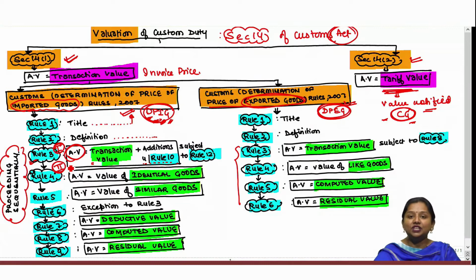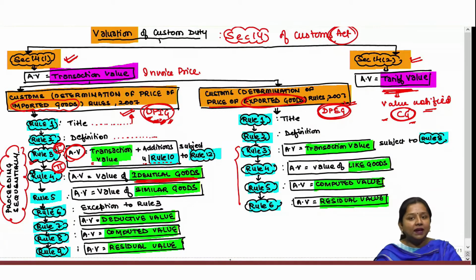That is, the second preference shall always be given to rule 4, wherein the value of identical goods shall be taken as the assessable value of imported goods. Now, what is identical goods? That we will again see later. But right now, just keep in mind that the valuation shall be done only in the sequence given under rule 3, 4 and 5 and so on. So, first of all, apply rule 3.